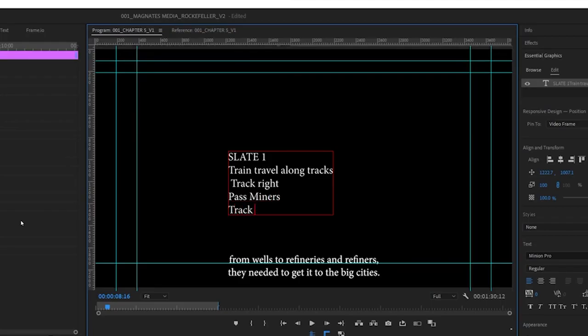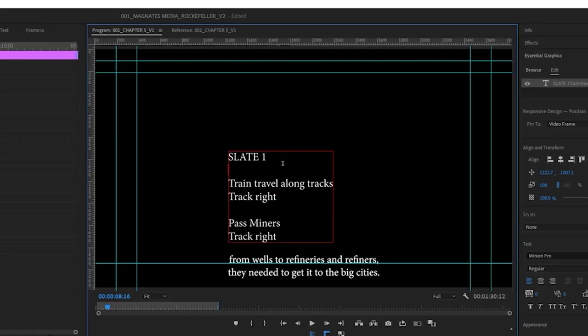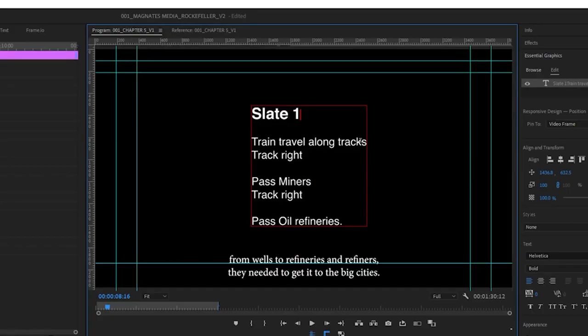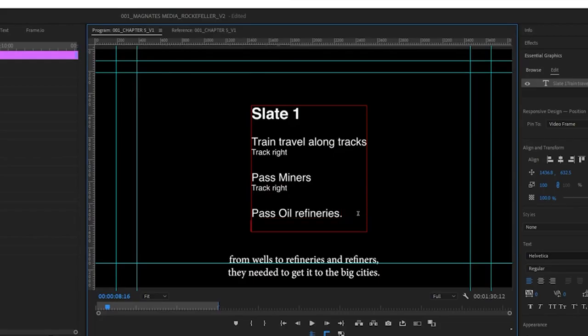As you can see, I'm already thinking about how the camera is going to move as well in our final animation, because it's important to make sure we're considering these things all the way along. Track right, and then we're going to pass oil refineries. Okay, so we've got the thing we're going to animate here. Train travels along the tracks, and then we've got where the camera's moving, and then maybe transition off.